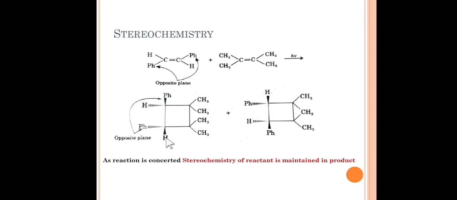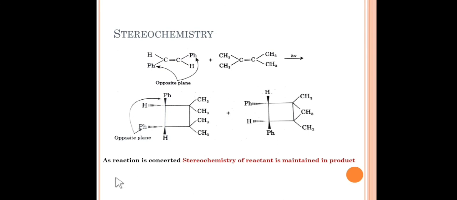So let's see the stereochemistry of this 2 plus 2 cycloaddition. You can see here, this is one example of 2 plus 2 cycloaddition. This is a trans product. The two Ph groups are opposite in direction. Okay, these are in opposite planes, and the other pi electron system is symmetric. So we need not consider the symmetry of this molecule. Let's consider the stereochemistry of this molecule.